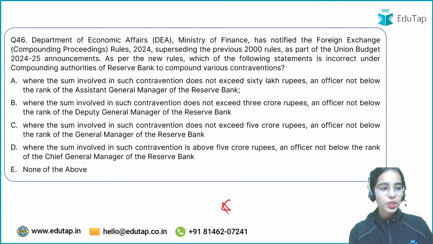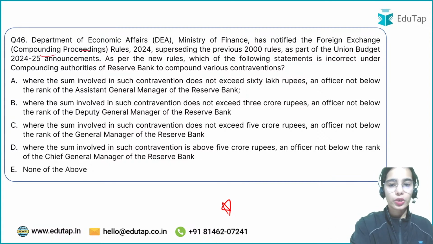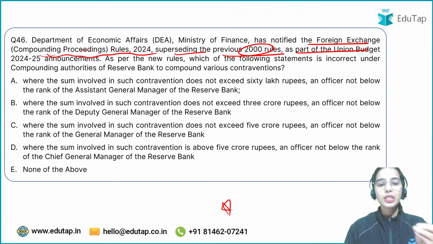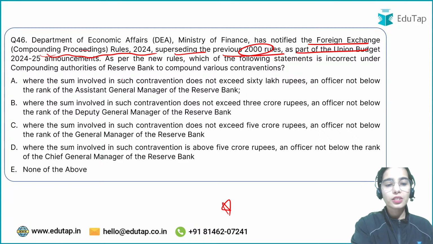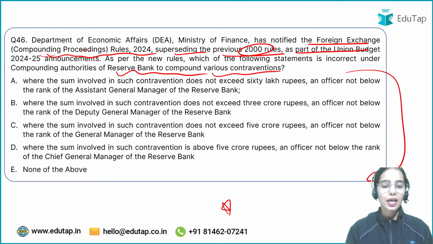Now coming to the next question. See, the Department of Economic Affairs, Ministry of Finance has notified the Foreign Exchange Compounding Proceeding Rules 2024, superseding the previous 2000 rules, as part of the Union Budget 2024-25 announcements. As per the new rules, the Reserve Bank can compound various violations. Which of the following statements is incorrect, that you have to tell me.